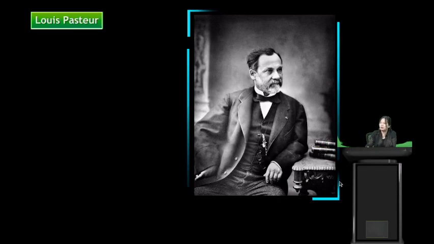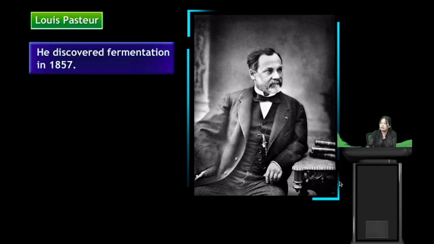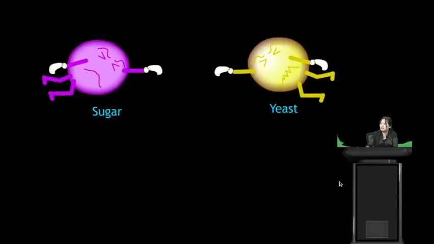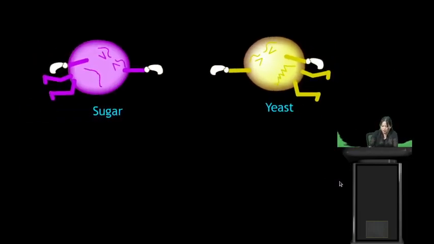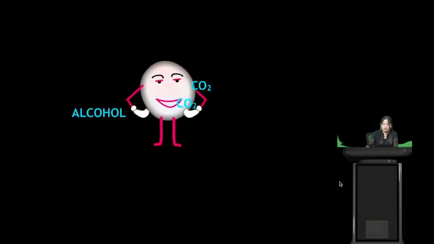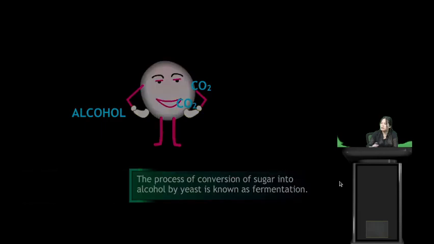So let us see. Here we have this famous person known as Louis Pasteur. He discovered fermentation in 1857. So what is fermentation? Let us see here. We have sugar and we have yeast. What happens if they meet? The yeast will convert the sugar into alcohol with the production of carbon dioxide. So the process of conversion of sugar into alcohol by yeast is known as fermentation.